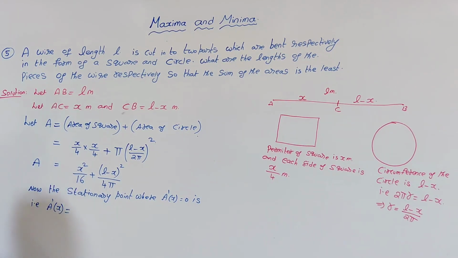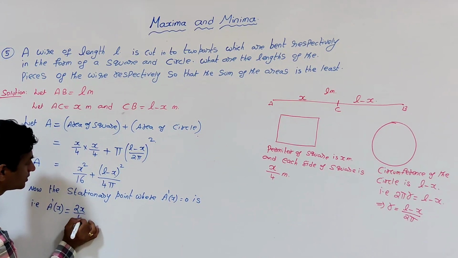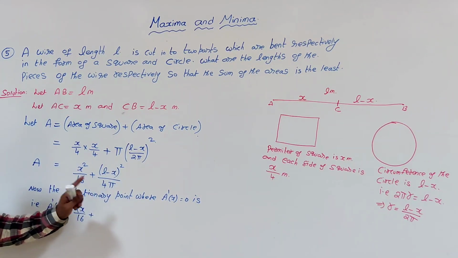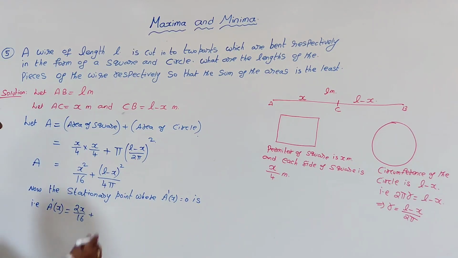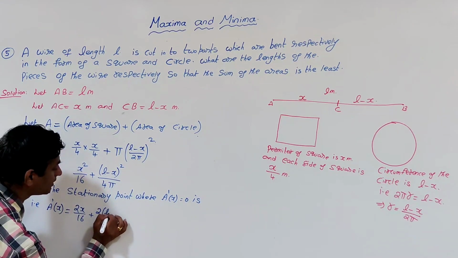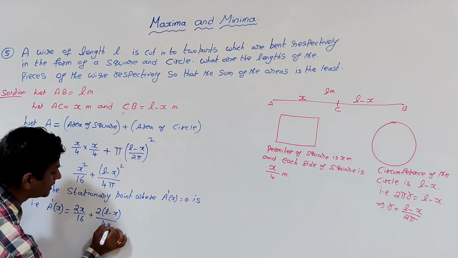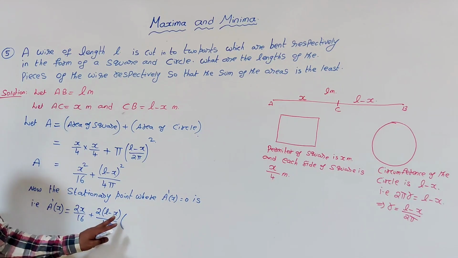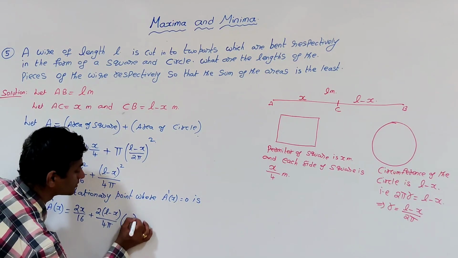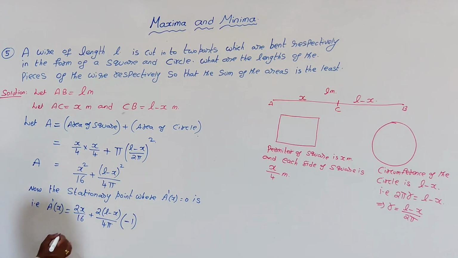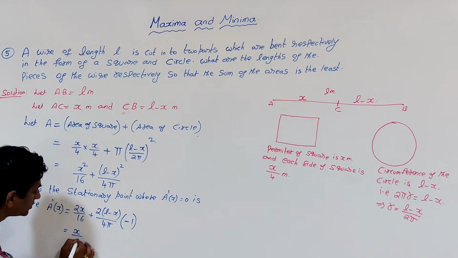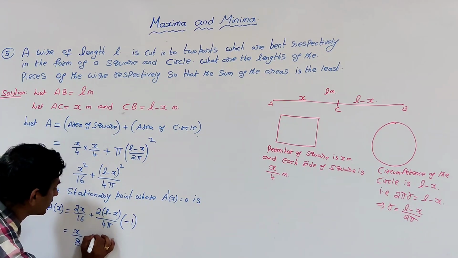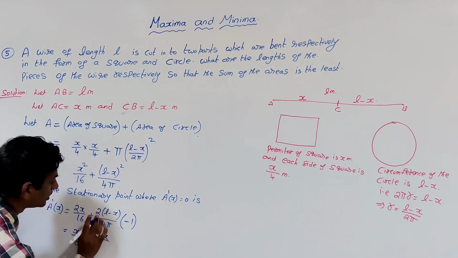x square by 16 gives 2x by 16, plus the derivative of L minus x whole square by 4 pi. As L is constant, it is 2 times L minus x by 4 pi into the derivative of L minus x. The derivative of L is 0, the derivative of minus x is minus 1, which gives x by 8 minus L minus x by 2 pi.